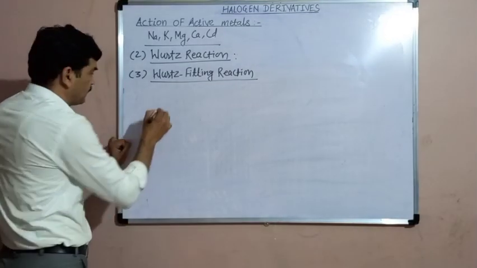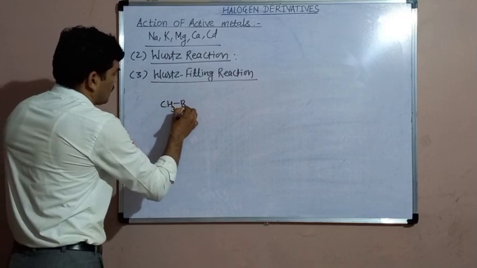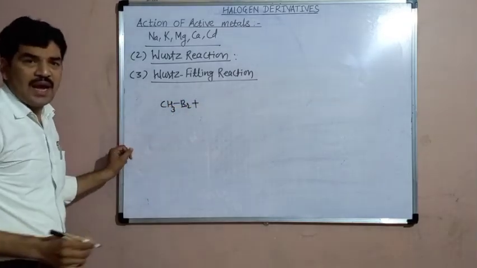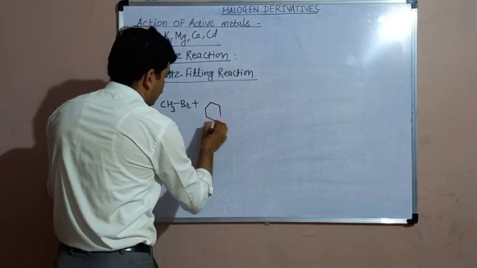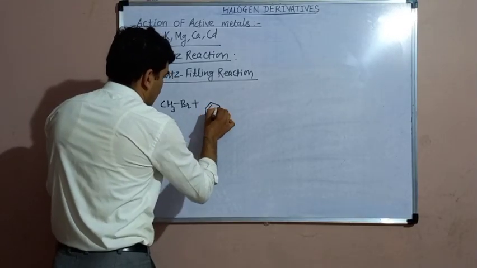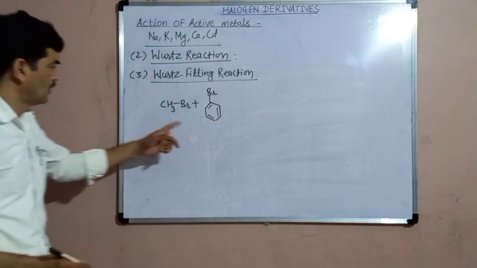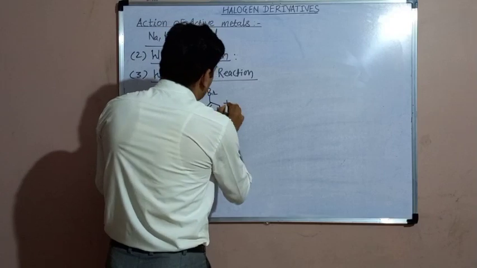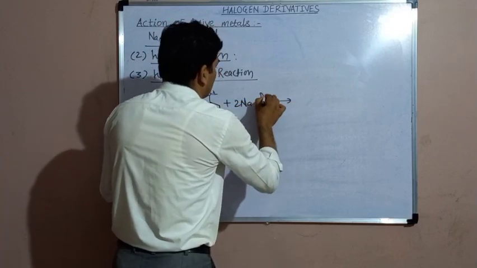In this reaction, alkyl halide and the haloarene, such as bromobenzene, this is the haloarene, are reacted with sodium metal in dry ether.